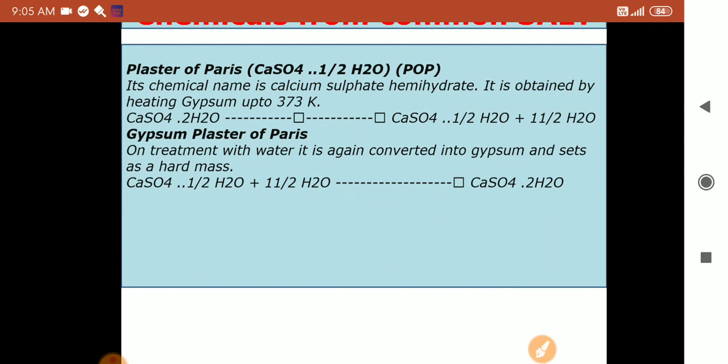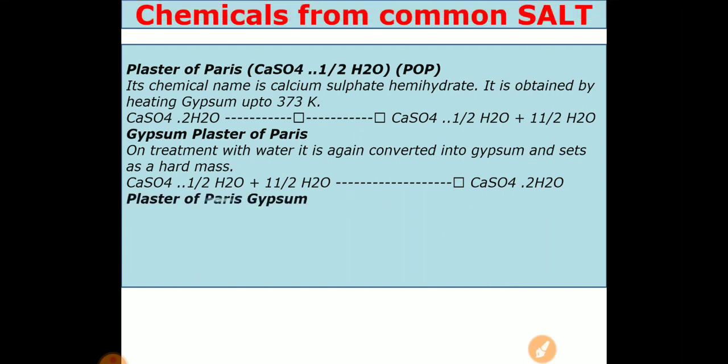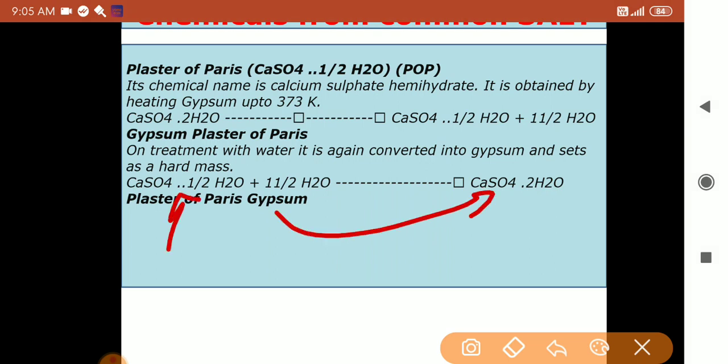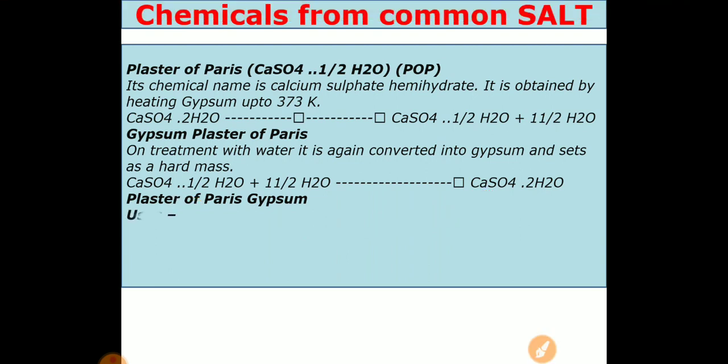So see, this is your plaster of Paris and this is your gypsum that we got back. We made plaster of Paris from gypsum at the start, and plaster of Paris turned into gypsum again after setting.